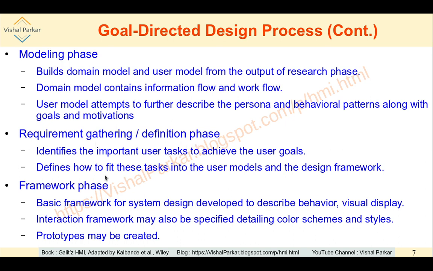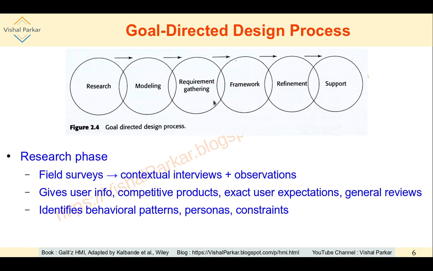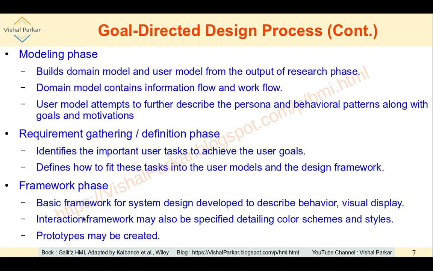So next is the framework phase, which is next to the requirement gathering. So here the basic framework for system design is developed, which will describe the behavior as well as the visual display in the system. Behaviors means how the functionality will be developed, as well as how the system will be presented, which is the visual display.